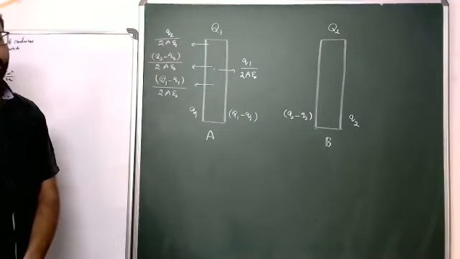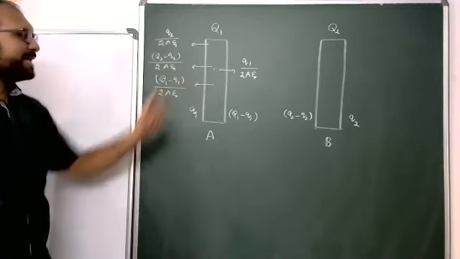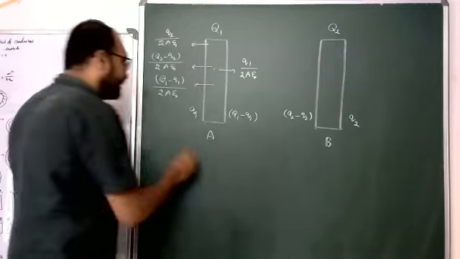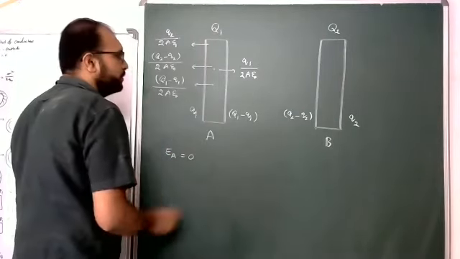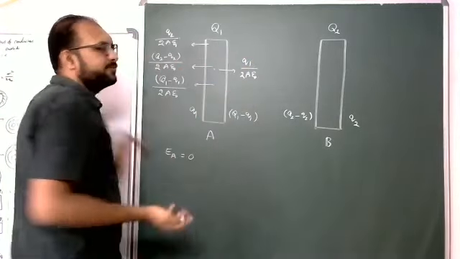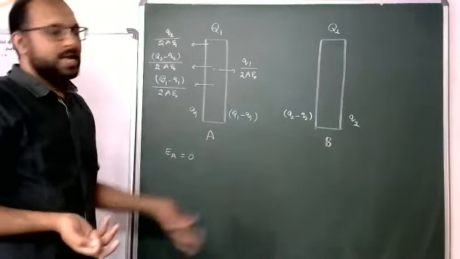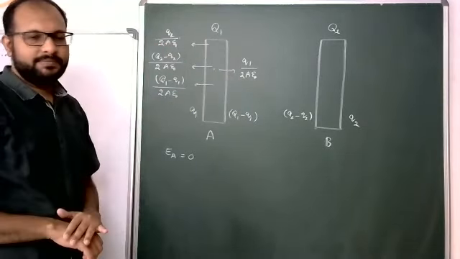Right? So the net electric field equals 0 because it is inside the conductor. That means the right side electric fields equal the left side electric fields. So students, all 2A epsilon naught get cancelled first.